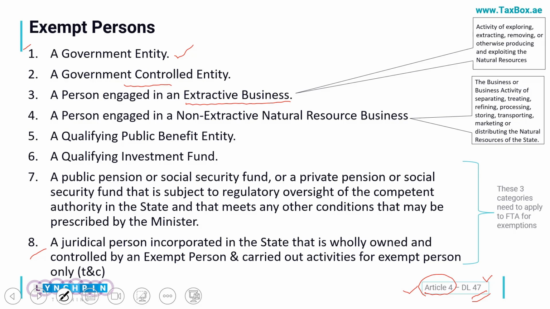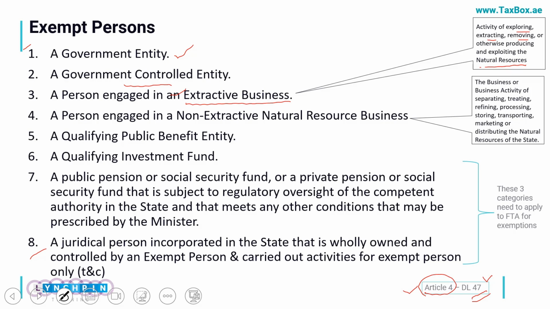For example, if a company is established in Sharjah and it is exploring, extracting or removing any of the natural resources from within Sharjah, such entities are qualified as extractive businesses, and are already subject to the emirate level tax. So in this corporate tax, such entities would be exempted.